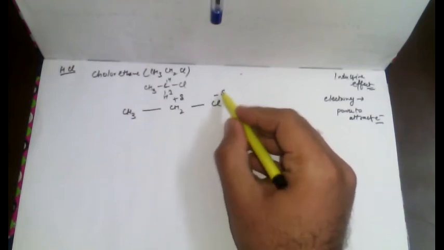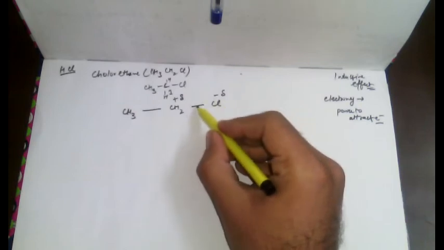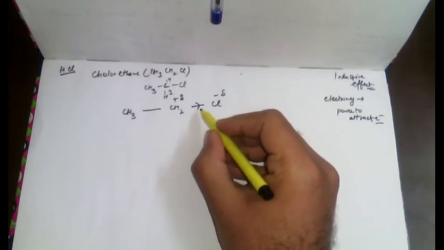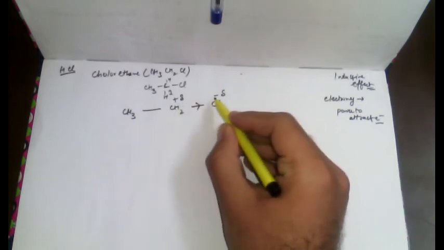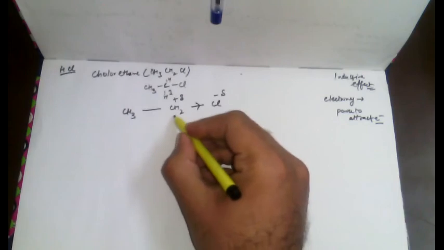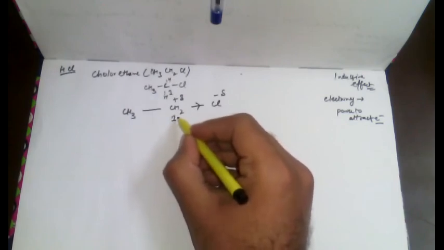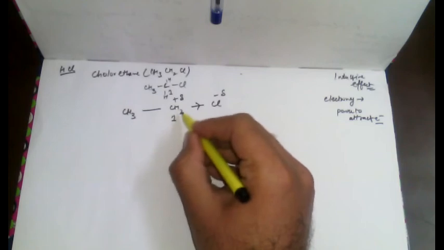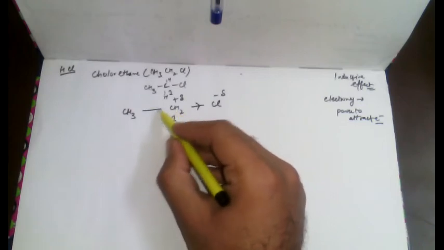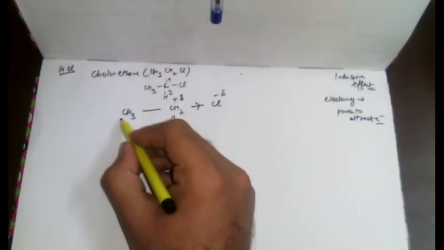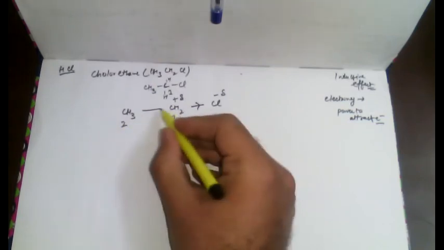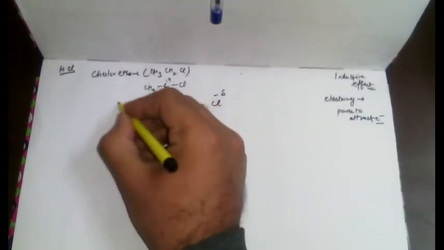It is denoted by the symbol delta, and the shift of electron density is shown by an arrow that points from the positive to the negative end of the polar bond. In turn, carbon 1, which has developed a partially positive charge, draws some electron density towards itself from the adjacent carbon atom, the carbon-carbon bond. This one is the second carbon. Some positive charge is developed on carbon 2 also,